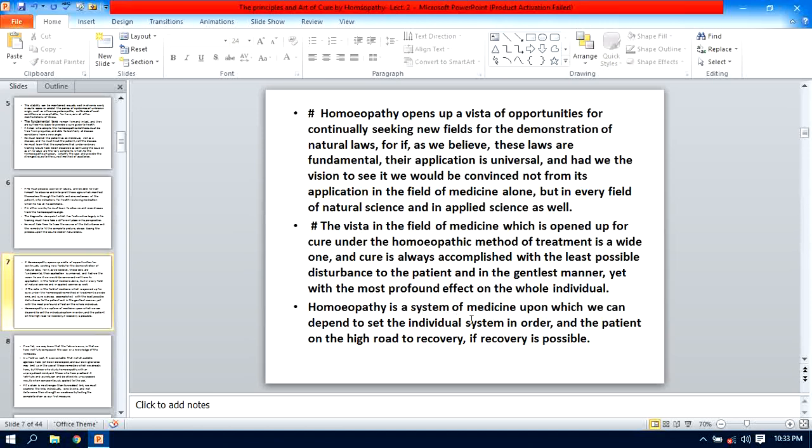Homeopathy is a system of medicine upon which we can depend to set the individual system in order and the patient on the high road of recovery, if recovery is possible. Yes, homeopathy can provide the treatment to restore the sick to health and set the individual system in order, and it is the high road of recovery if recovery is possible.